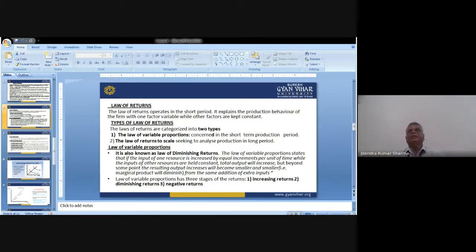It means we have three categories, because in the short term we have an immediate impact, after one month, two months, or one day. But the law of variable proportions has three stages. It means we will apply increments in the input up to that extent, and finally we will reach the negative return.